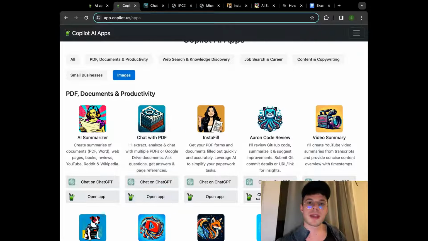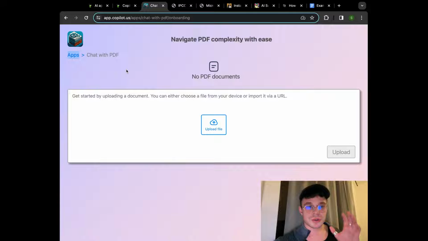Just click on open the app and you're going to be redirected to the simple page right here, which is already the tool itself. Again, just a reminder in case something is not clear or you need additional information. For example, I can provide you with a link right now if you need to test the tool and you don't want to spend time searching for that. Let me know. I will provide you with everything necessary for that.